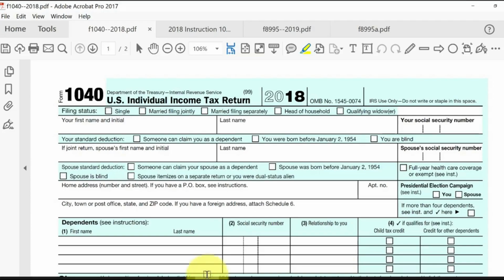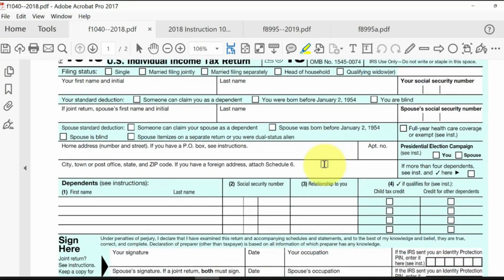So on our 1040 form, again we're dealing with 2018 and the calculation is similar for 2019 and future years, and it's scheduled to terminate after 2025. But of course, tax laws can always be extended or modified or canceled in the meantime.